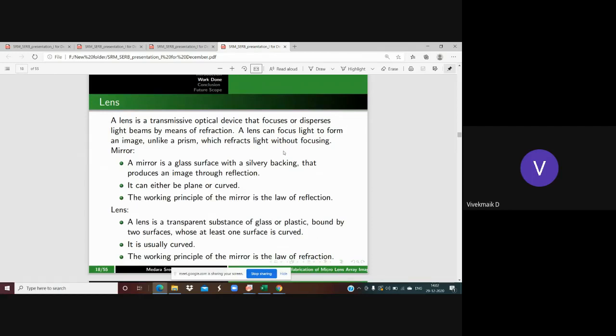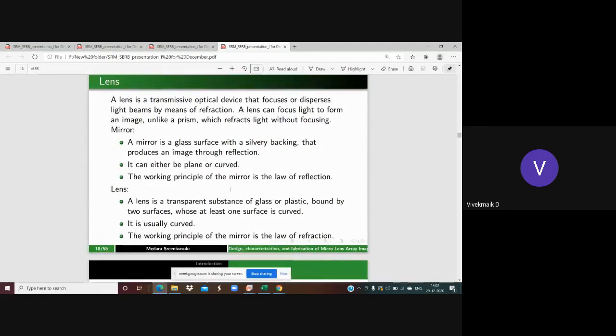It works on the law of reflection, and it can be either plane or curved. But a lens is usually curved only. At least it has two surfaces, and at least one surface needs to be curved. Reflection takes place in a mirror, refraction takes place in a lens, and refraction without focusing is done in a prism. That is the basic difference between these three things.